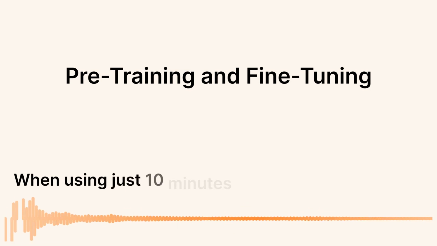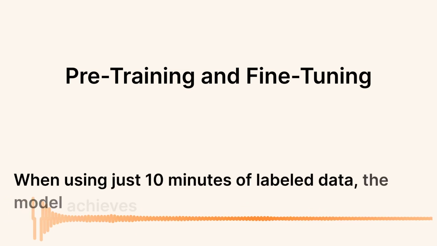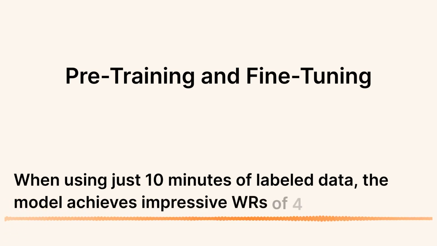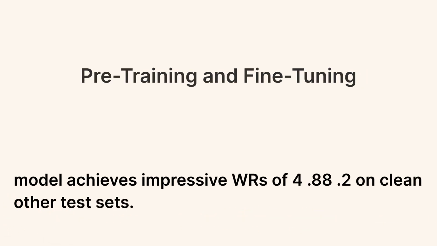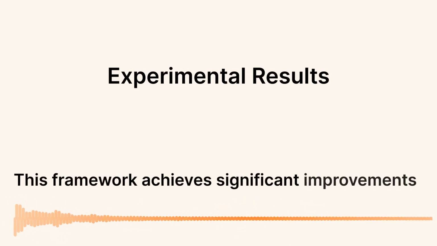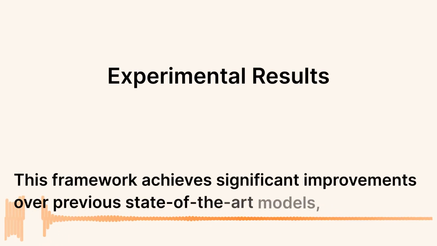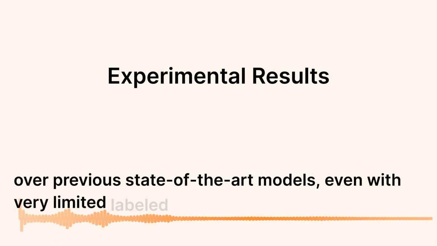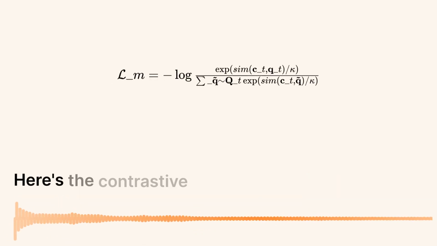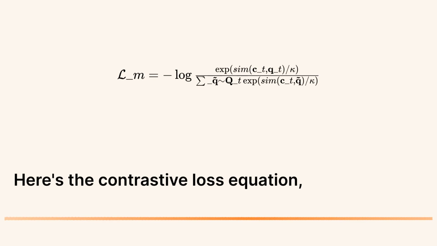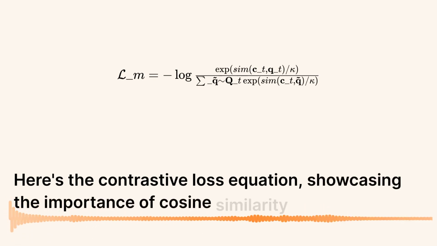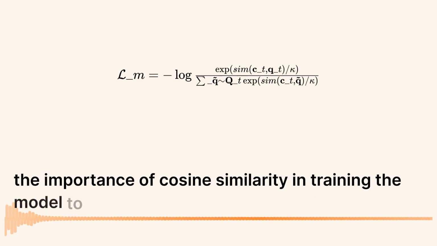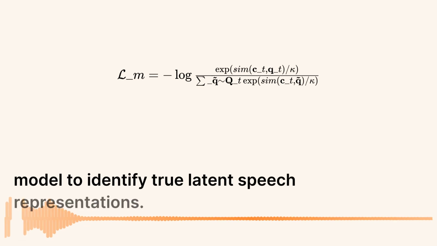When using just 10 minutes of labeled data, the model achieves impressive WERs of 4.8 and 8.2 on clean and other test sets. This framework achieves significant improvements over previous state-of-the-art models, even with very limited labeled data. Here's the contrastive loss equation, showcasing the importance of cosine similarity in training the model to identify true latent speech representations.